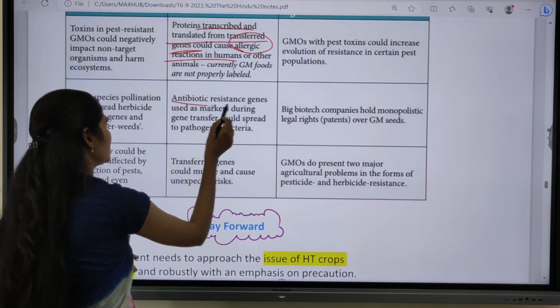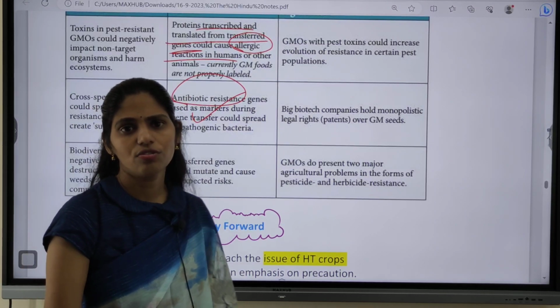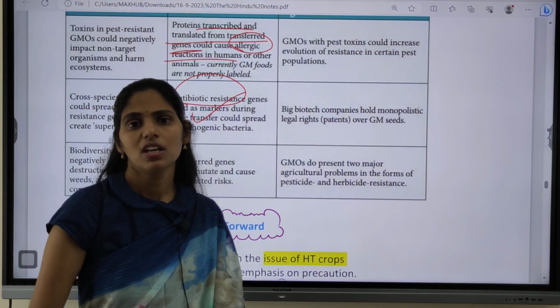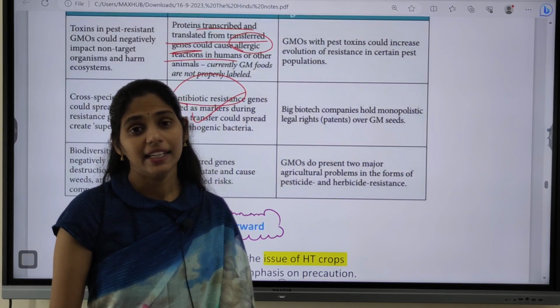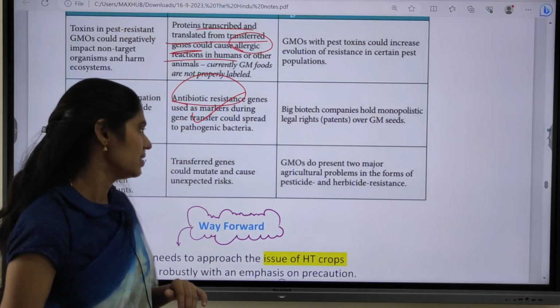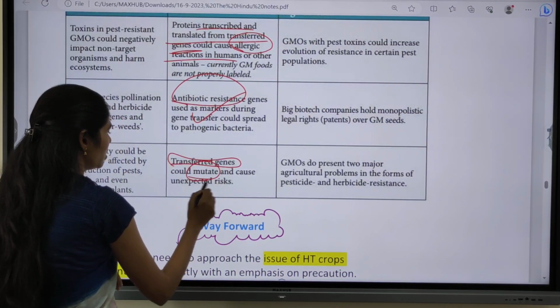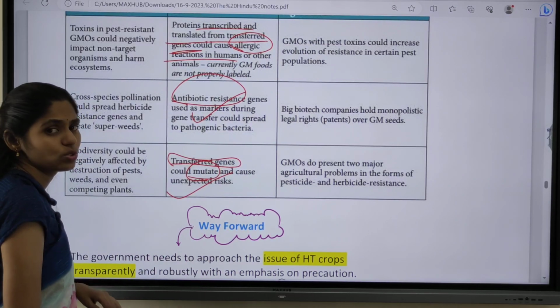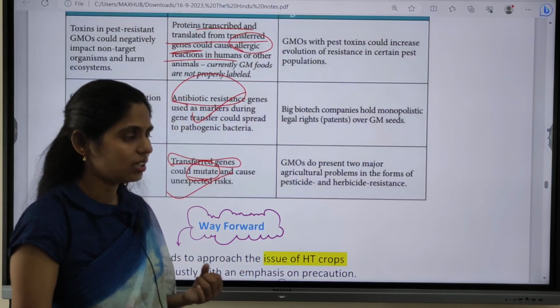Antibiotic resistance can also be seen, so we can see a wide range of new diseases increasing, longer hospital stays, and a death trap for families. Transferred genes can also mutate, which leads to unexpected risks. We can't expect what is going to happen in future.